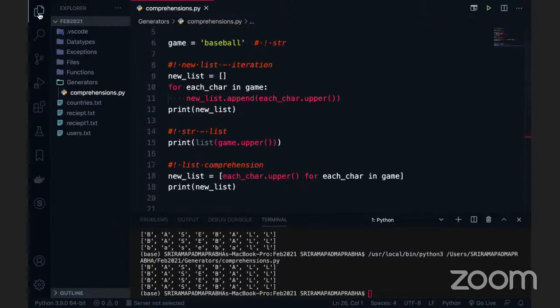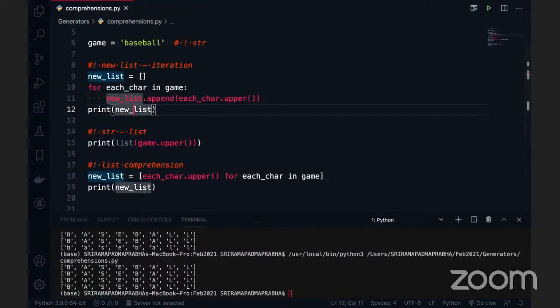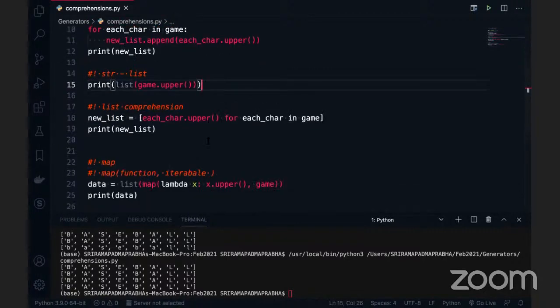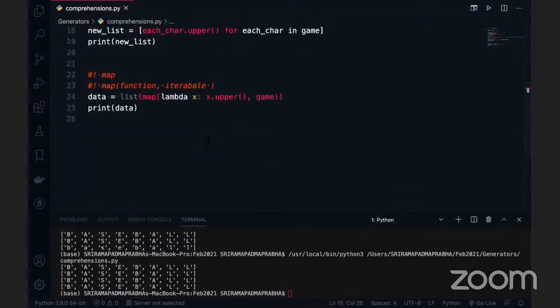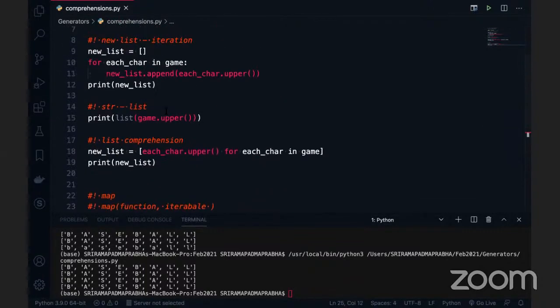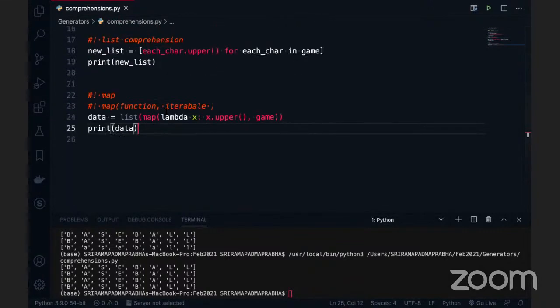But there are some issues if you use the first approach, because it will be eating the memory. You already have a string here. Again, you are trying to create a list. Again, this is an empty list you are creating. So the memory things will come into the picture, that I will talk about later along with the time complexity and everything. But other than that, this code is working as expected, right? You are able to achieve it, right?